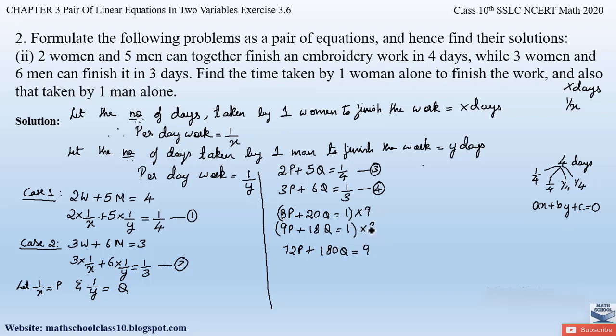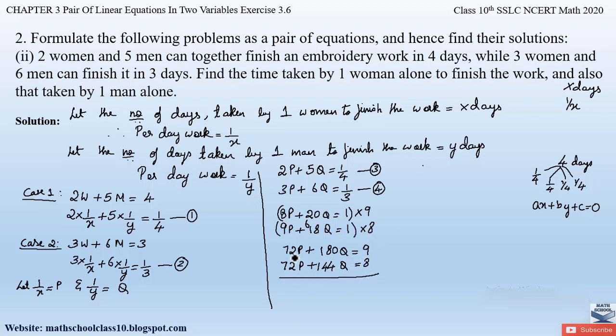Similarly, in the second equation, 8 into 9 is again 72p plus 8 into 18 is 144q equal to 8 into 1 is 8.